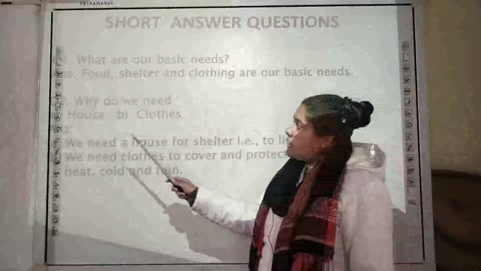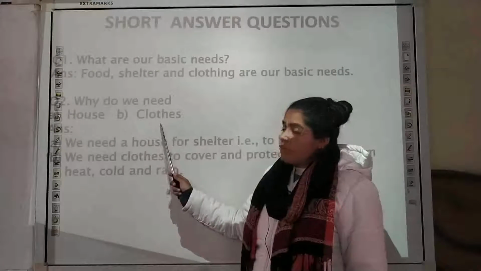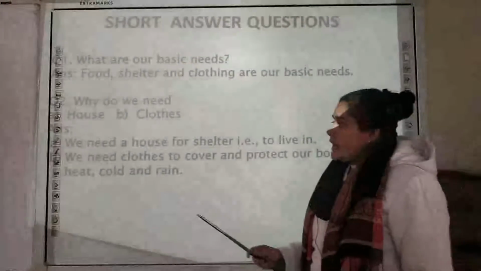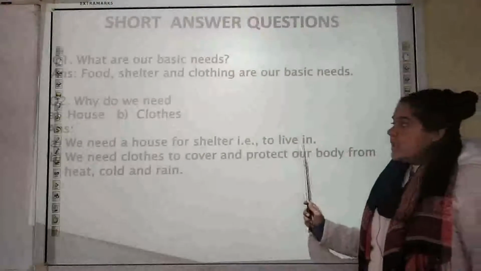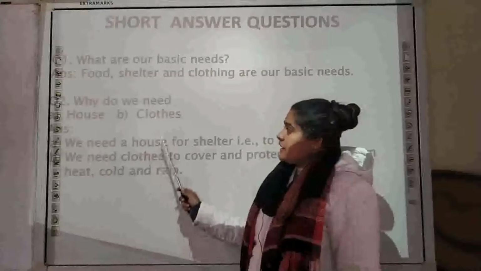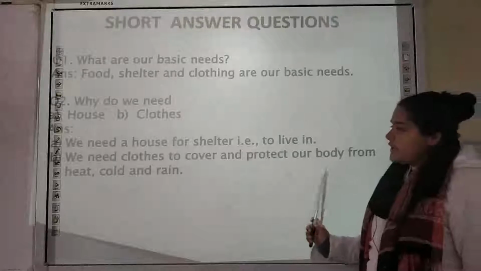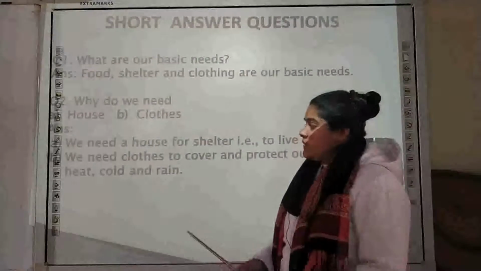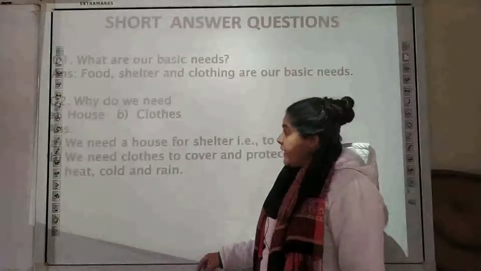The next is, why do we need a house or clothes? The reason behind that is, we need houses for shelter, that is to live in, like all animals do. The next is clothes. We need clothes to cover and protect our body from heat, cold and rain. So this is why houses and clothes are required.